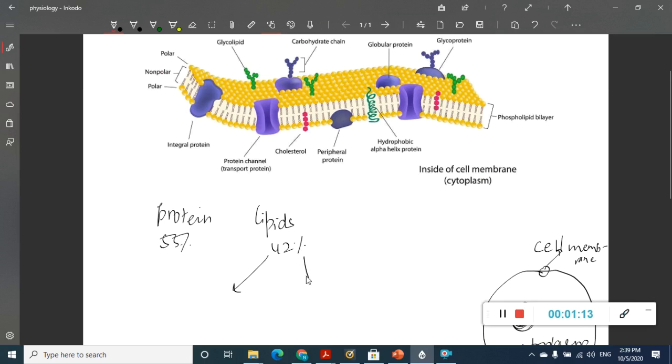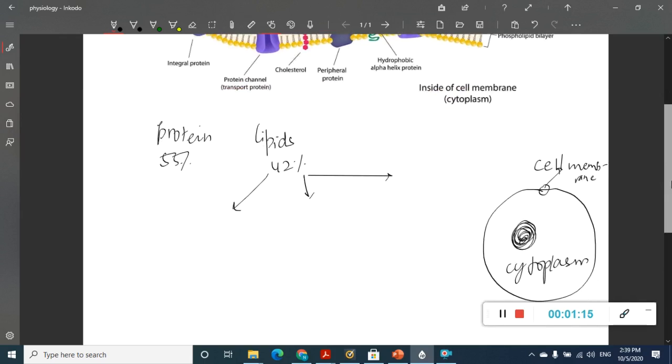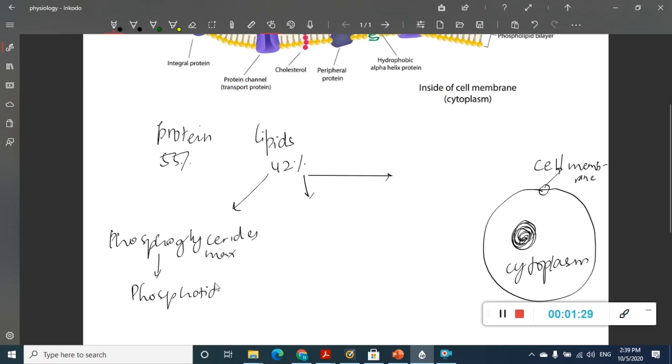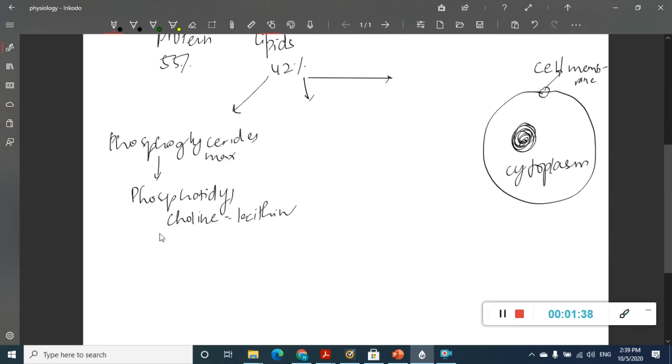Among these lipids, we can divide them into three parts. One is phosphoglycerides, which are the maximum. These phosphoglycerides include phosphatidylcholine, which is nothing but lecithin, and also phosphatidylserine and phosphatidylinositol.